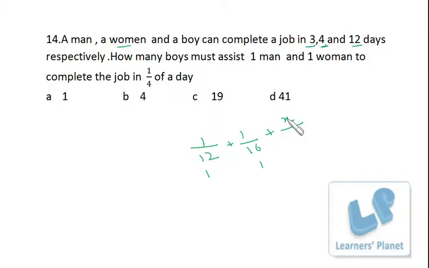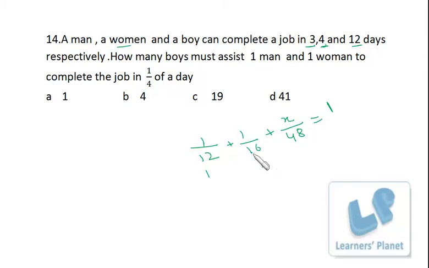We don't know the number of boys, so I assume this to be X. And one boy can complete the work in 12 days. That means in one day the boy will be able to do 1/12 of the work, and in 1/4 of the day he can do 1/48 of the work. Right? 1/48 is the work done by one boy. So X by 48 is the work done by X boys. And this total work is completed in 1/4 of the day.